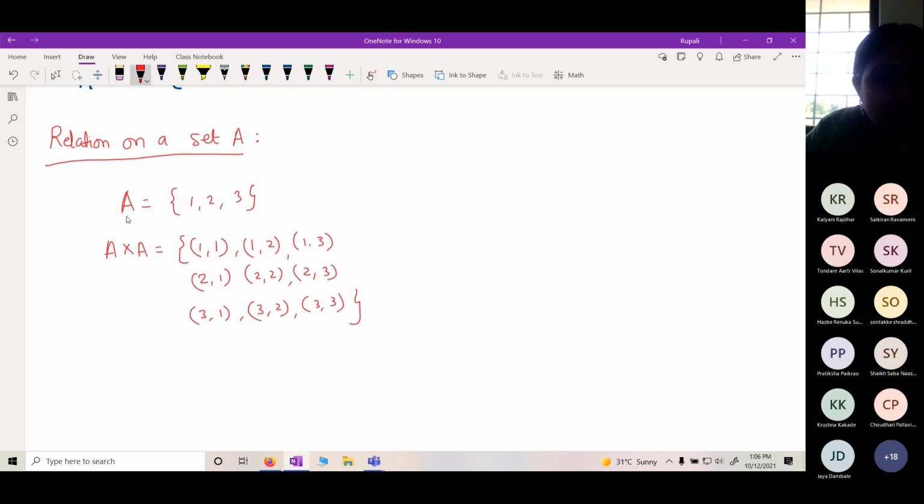If my set contains 4 elements, how many elements in the cross product? 16. If A contains n elements, then A cross A contains n squared elements. Now you know what a cross product is.